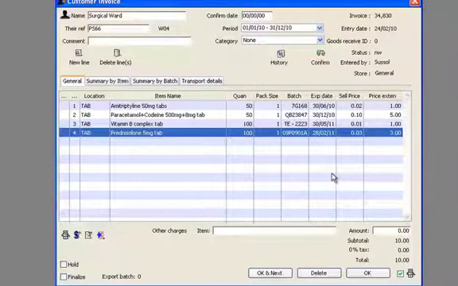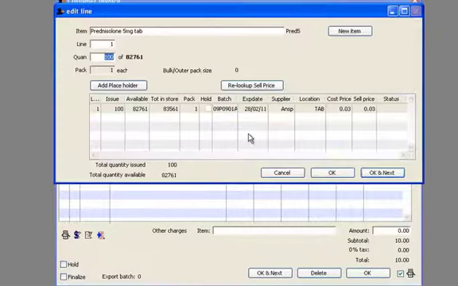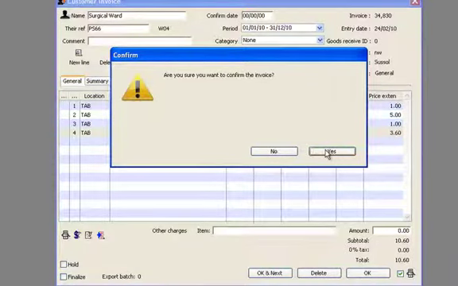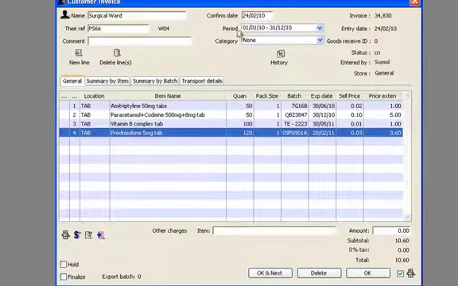And we have an opportunity of checking the order. And we see that the 4 items are there, but there's only 100 prednisolone being issued, where 120 were called for. Double click on the line, correct the error, type in the correct quantity, and click OK. Now we can check the order again, and if we're happy with it, we can confirm it by clicking on the Confirm button. Yes, and we will see that the confirmed date now appears.